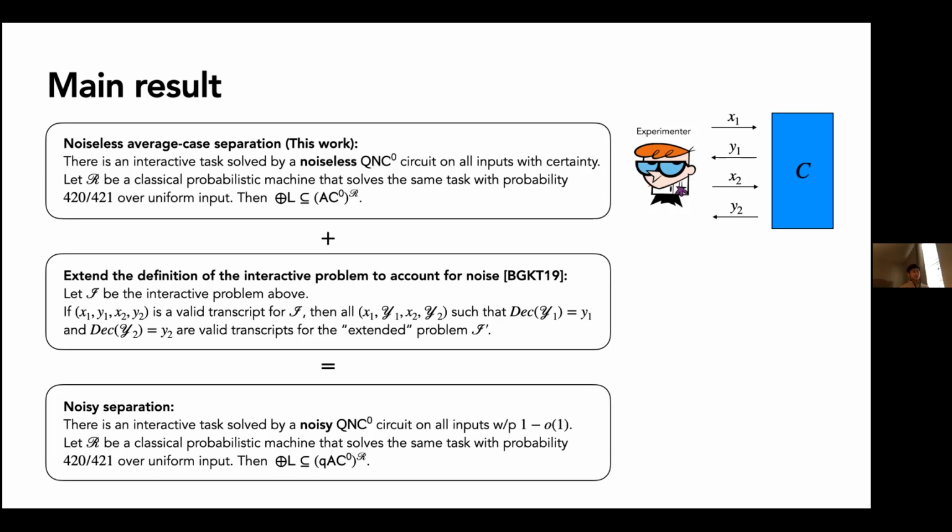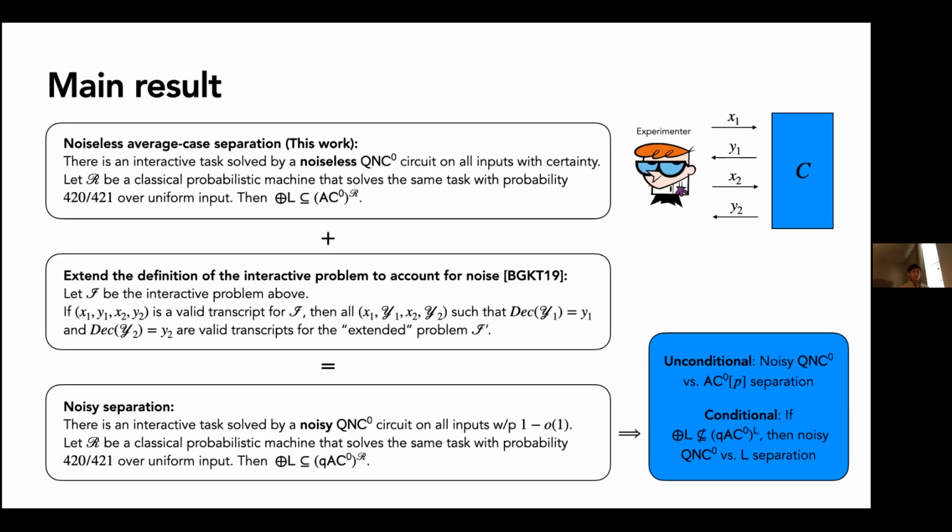But we can actually extract two results here, one unconditional and one conditional. The unconditional one is that we have a separation between noisy constant depth quantum circuits and AC0[p] circuits. The conditional one is, if we assume this weird complexity conjecture, then we have a problem that a noisy constant depth quantum circuit can solve that a log space machine cannot solve. This conjecture you can think about as a strengthening of the more well-known parity-L not equal L conjecture. So this work is mainly about this result on the top.